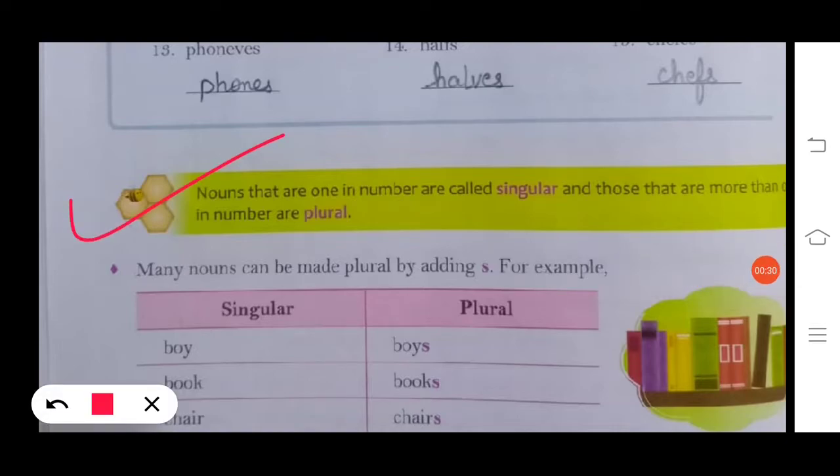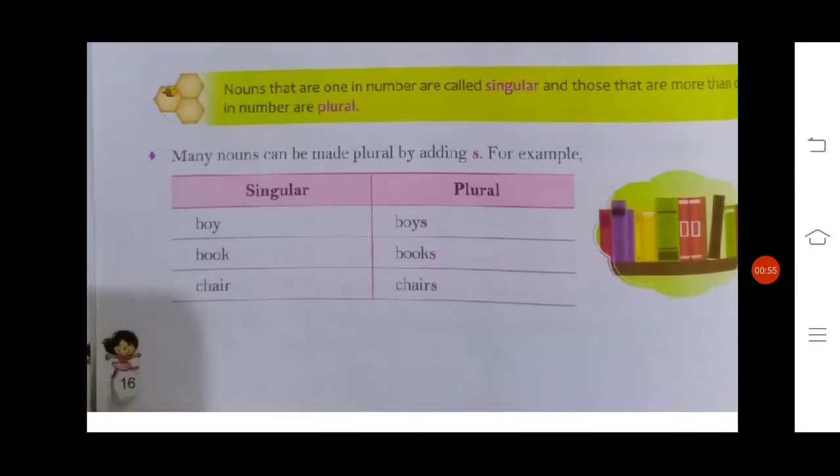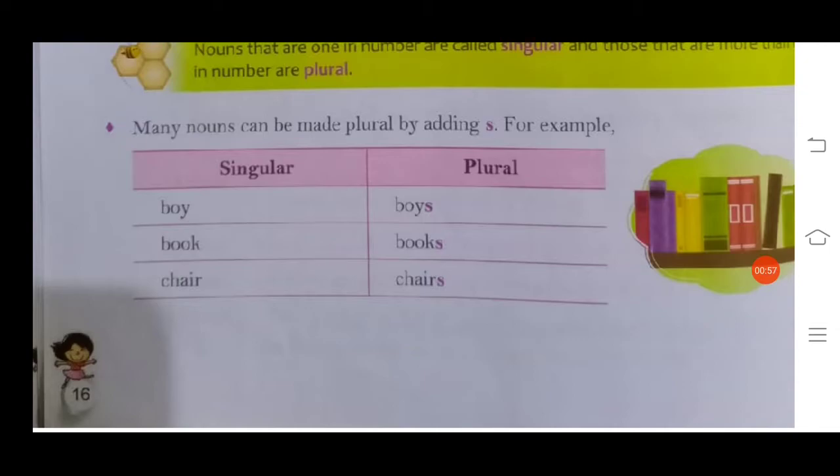So what are singular nouns? Singular nouns are those nouns which are 1 in number, whose number is 1. Those nouns are called singular nouns, and those that are more than 1 in number are plural nouns. Many nouns can be made plural by adding s. How do we make the plural of a singular? By adding s. Example: boy, boys; book, books; chair, chairs.